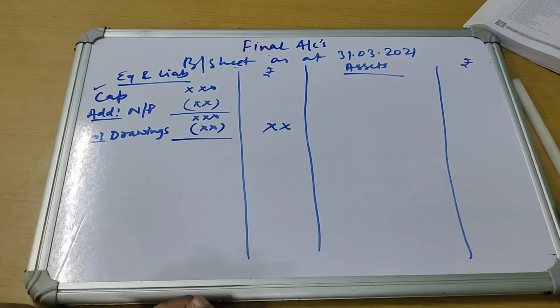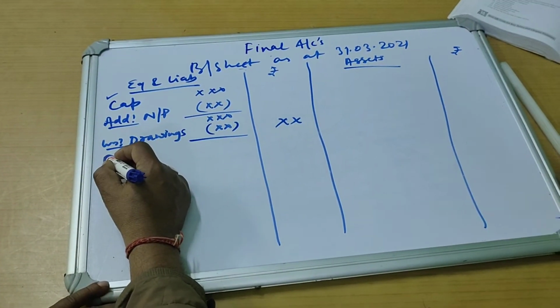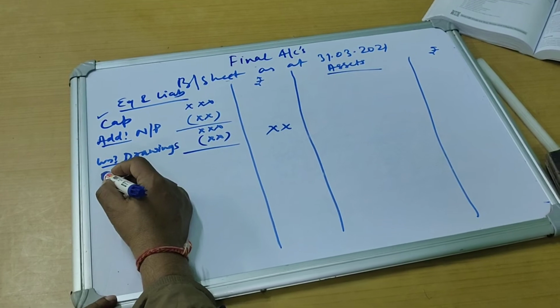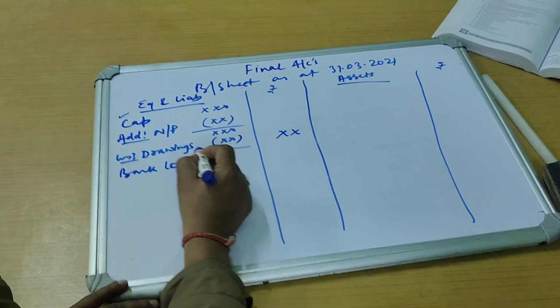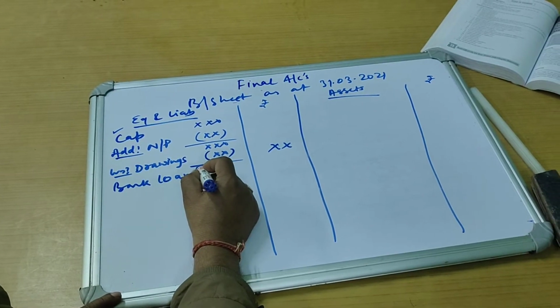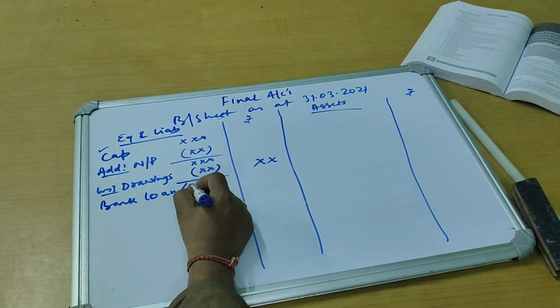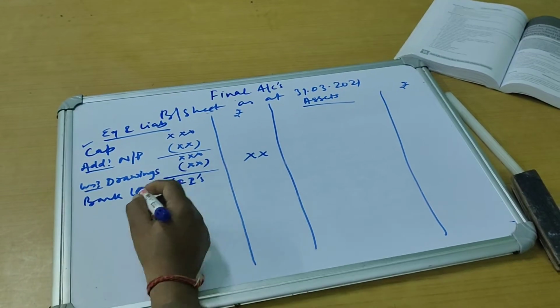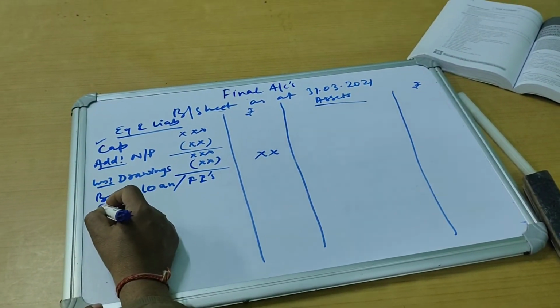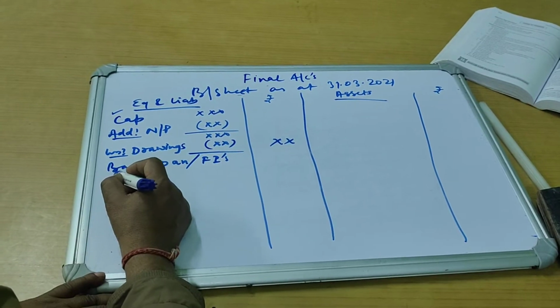Thereafter we have only the outside liabilities. If there is any fixed liability, let's say a bank loan, either a bank loan or from other financial institutions, we can also take a loan. Thereafter you have all the current liabilities.